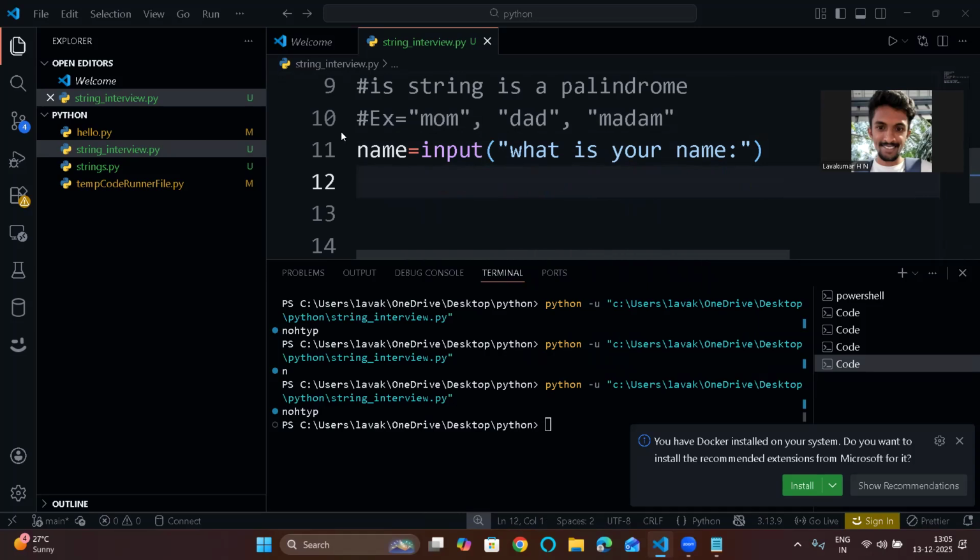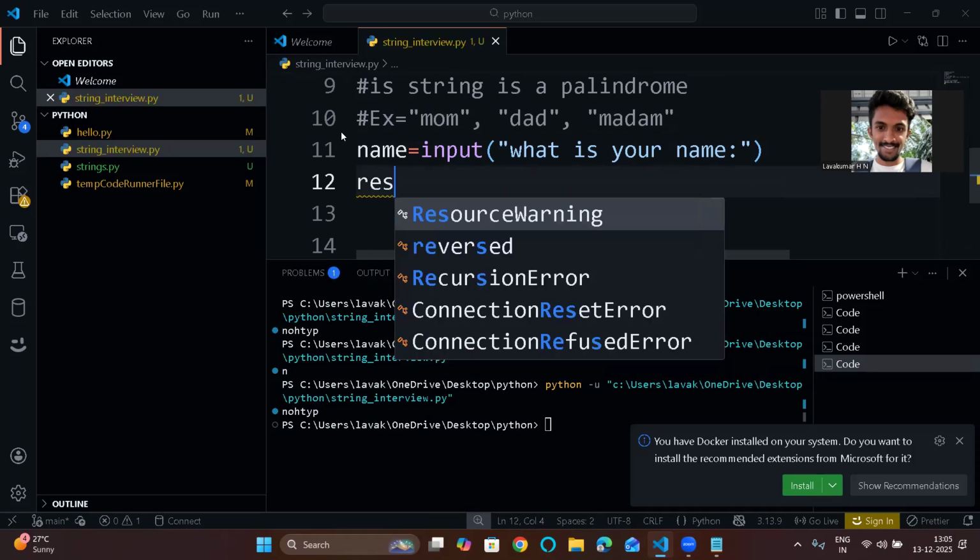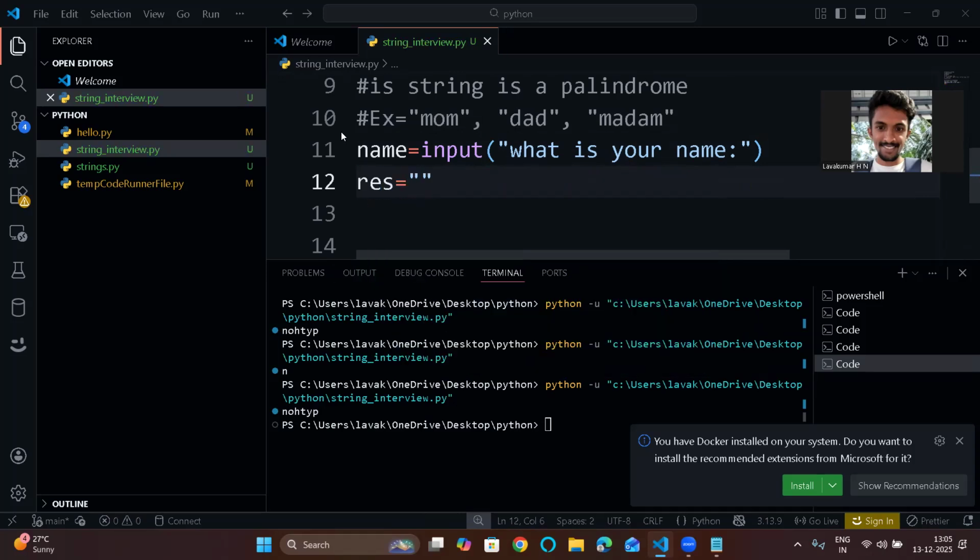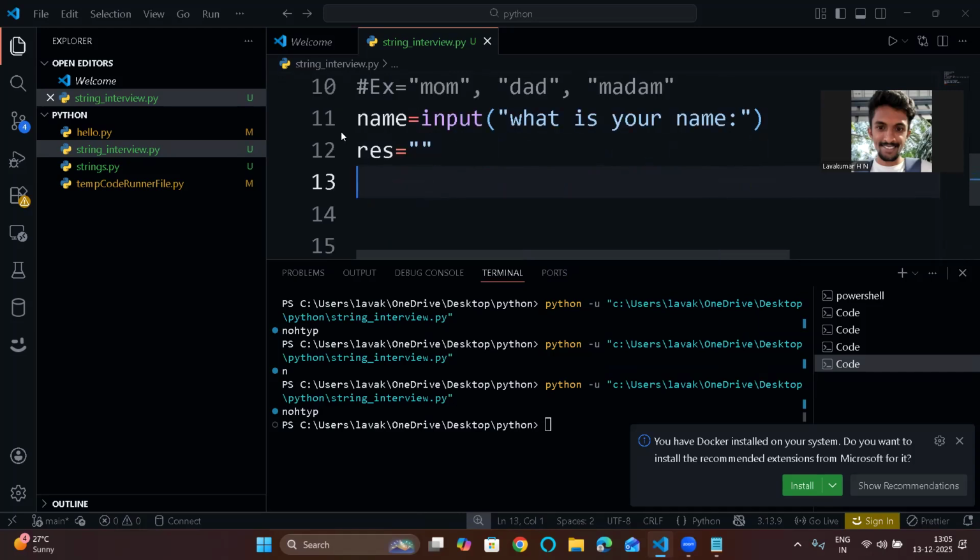Now let's take a result variable. Result equal to empty string. Now the same logic that I used for reversing a string. Use for i. Anything you can take, i or ch or j, whatever, but you have to use the same variable. So let's take ch as a meaningful variable.